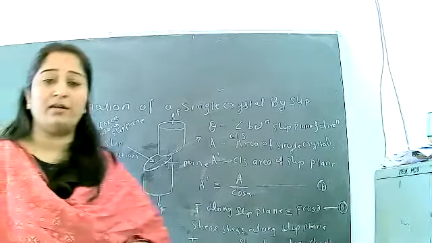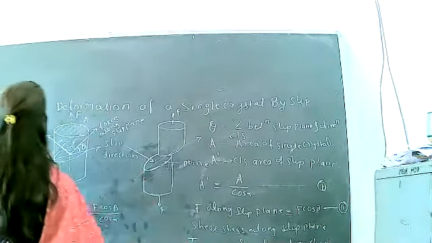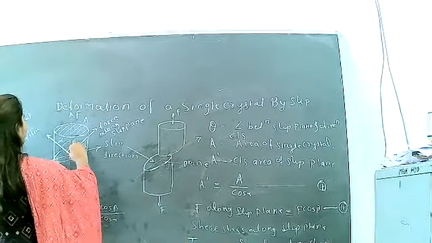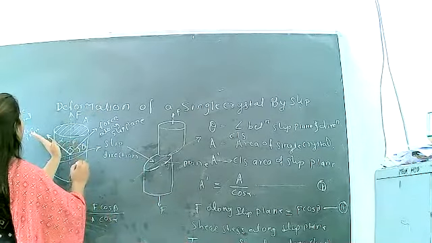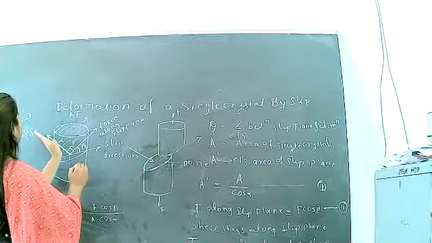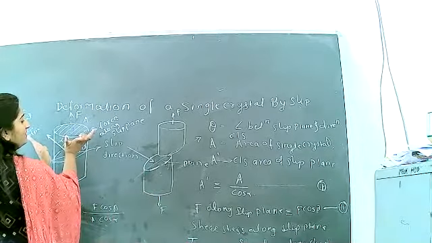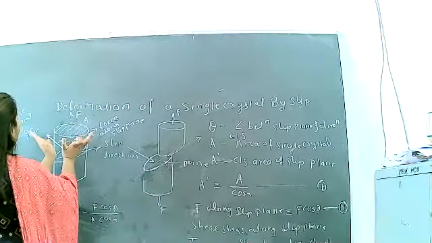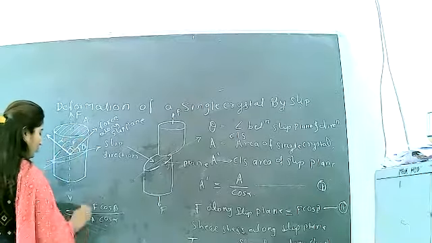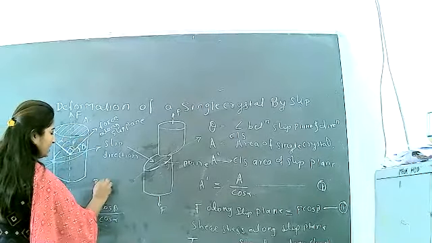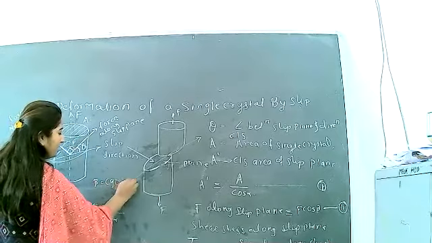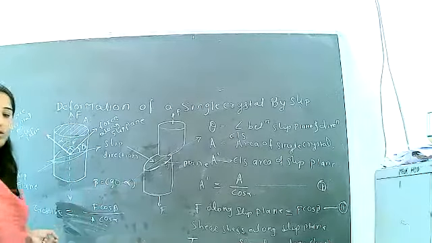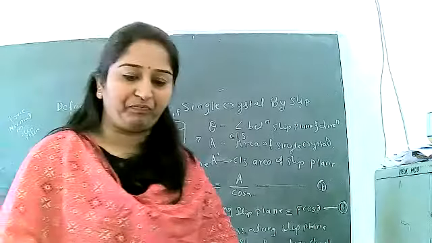Beta is the angle between the force along the slip plane and the force normal to the slip plane. So we can say that beta is 90 minus alpha.